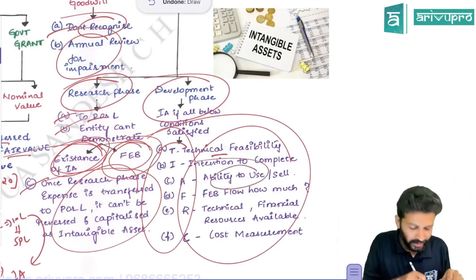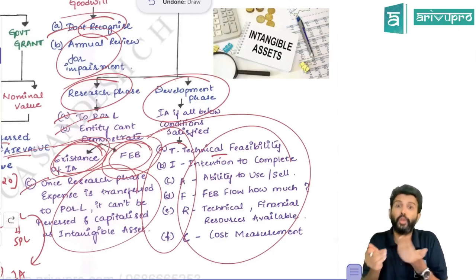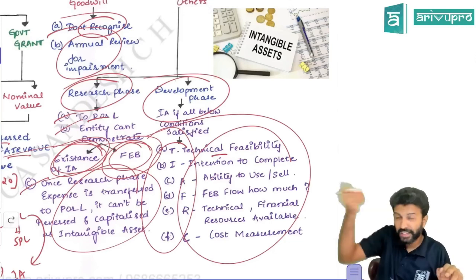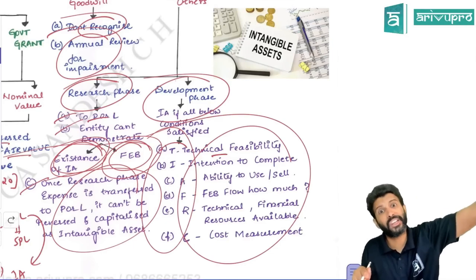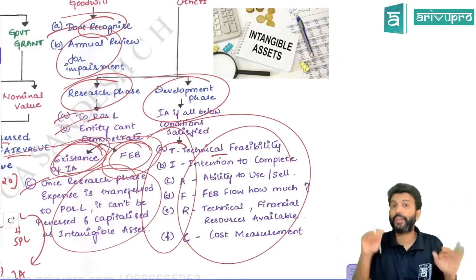A for ability to use. You are developing it, but do you have the ability to use it or sell it? Because developing requires some skill set. Selling and using it also requires a different skill set. See if you have those skill sets.